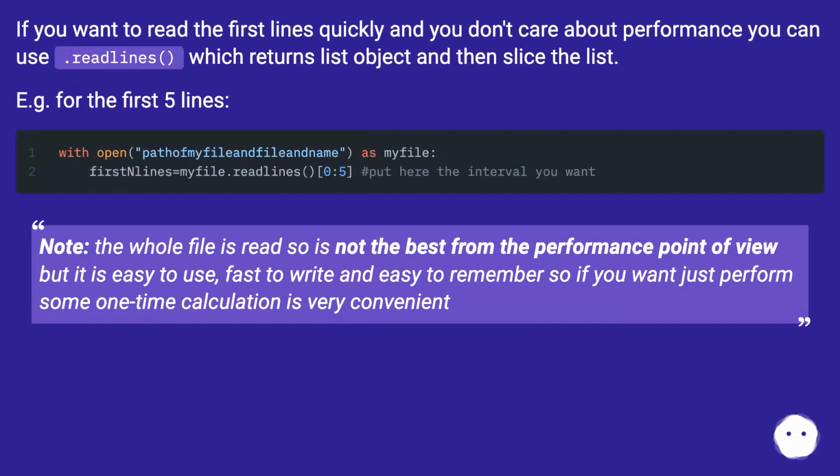If you want to read the first lines quickly and you don't care about performance, you can use .readlines, which returns a list object, and then slice the list. For example, for the first 5 lines. Note, the whole file is read, so it is not the best from the performance point of view, but it is easy to use, fast to write and easy to remember, so if you want to just perform some one-time calculation it is very convenient.